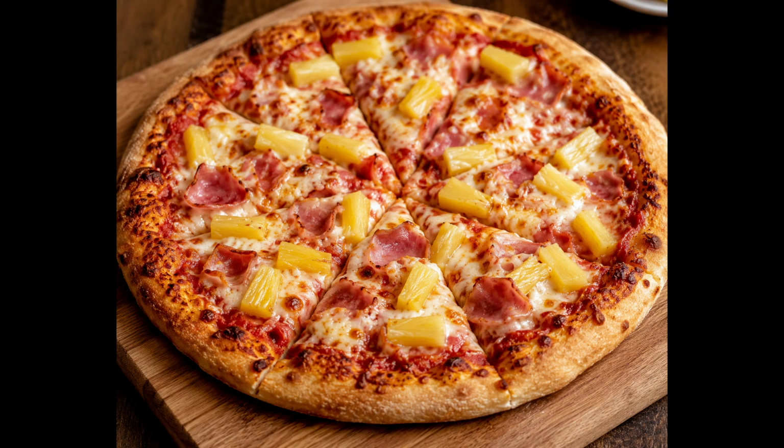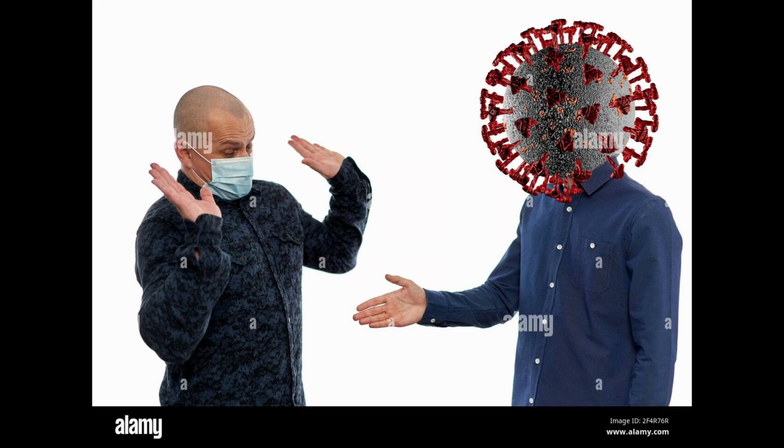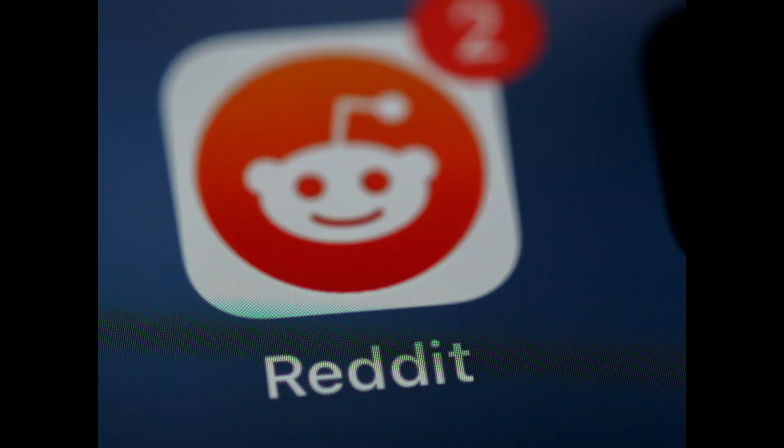Did you know that recently the UK has outlawed eating pineapples on pizza? Or that a woman murdered her roommate for sending her too many Candy Crush requests? Or that a certain virus from 5 years ago is spread through 5G signals? Now all of these are very clearly false, and if you were inclined to believe any of these, you probably need a lesson in media literacy and maybe a Reddit account, you goddamn neckbeard.